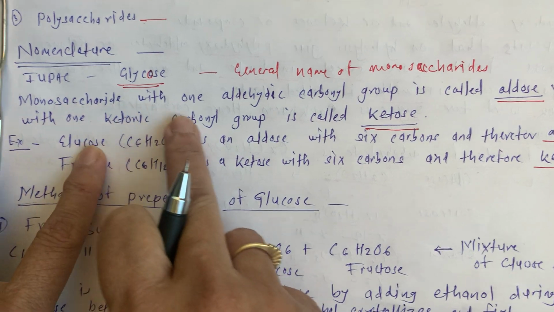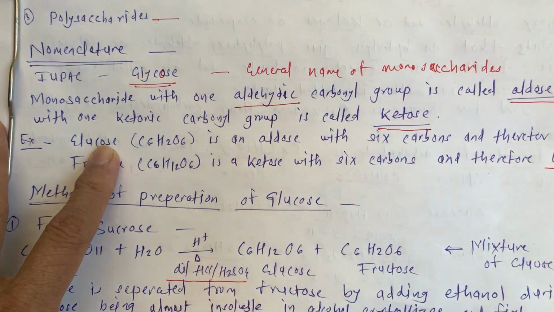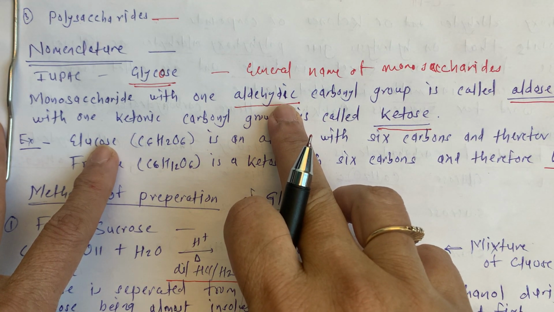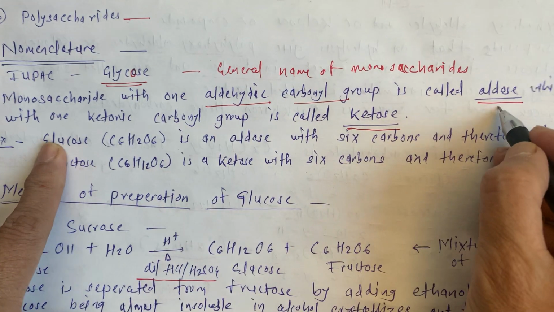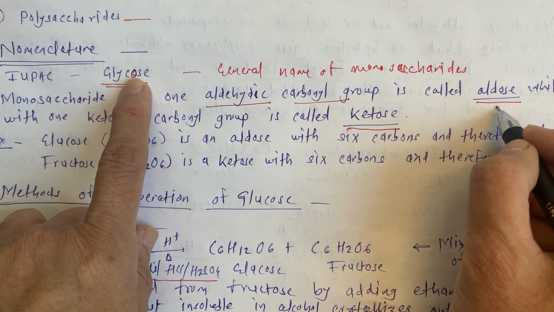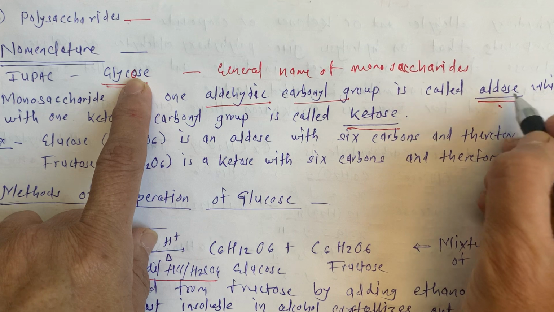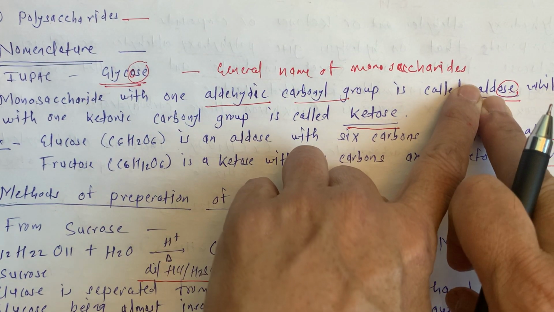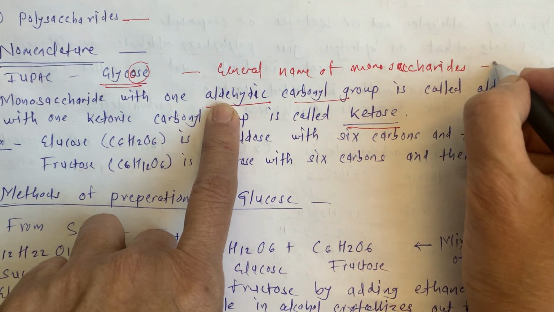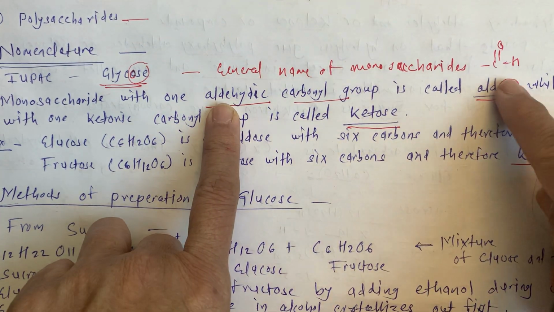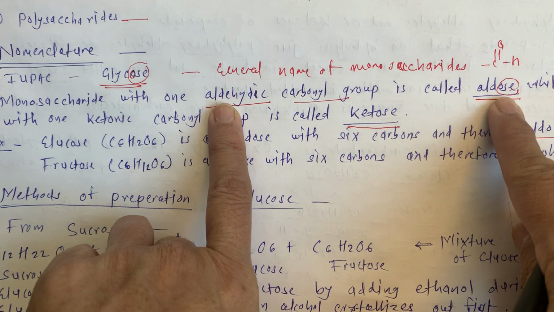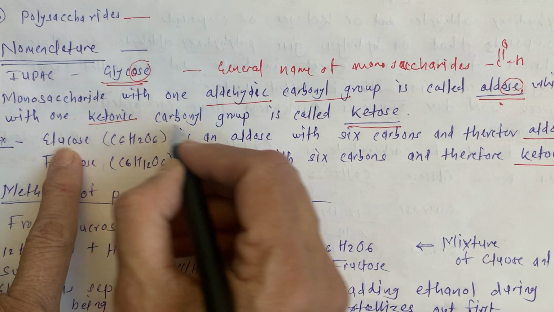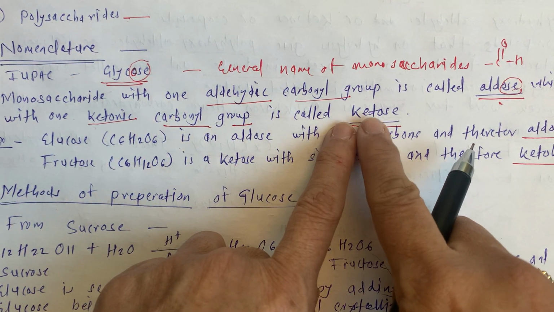Now, the further thing is very important. Monosaccharides with one aldehyde carbonyl group are called aldose. While if there is a ketonic carbonyl group, then it is called ketose.